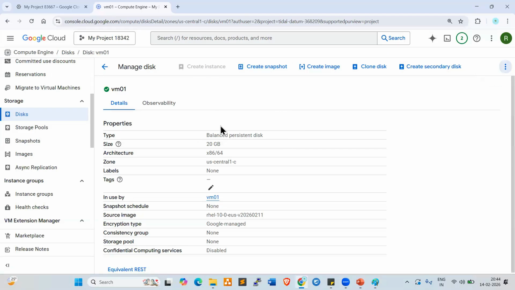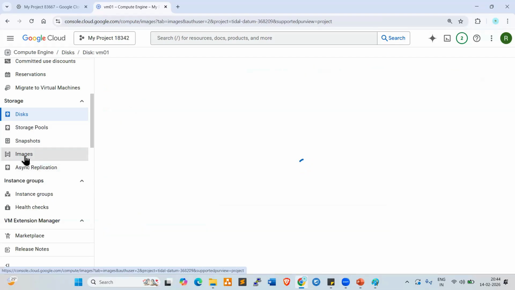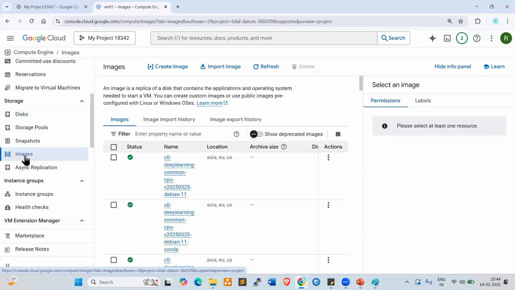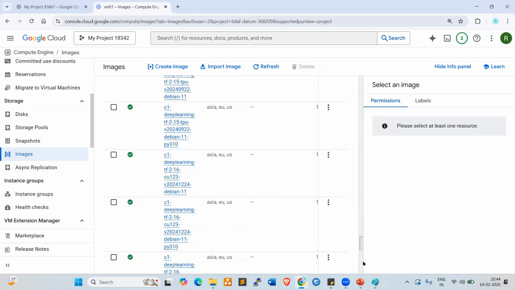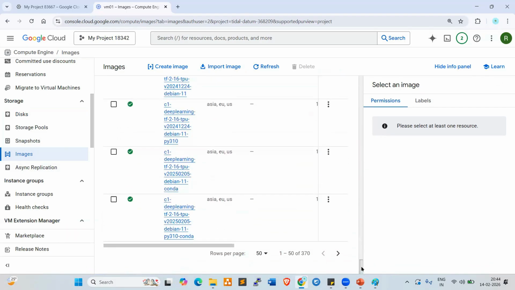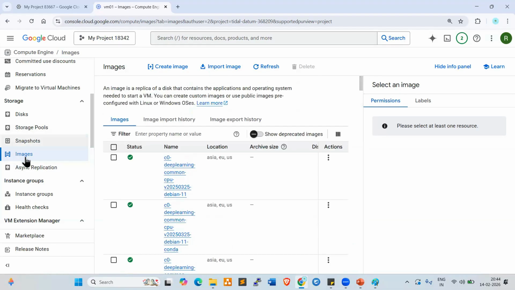Now, for example, I want to create an image. Click on images. Look at here, these are all the images available. These are all default images available in the console. So many images are available, 370 images. Now I want to create my own custom image. So how can we get the image here? Select images, click on create image.